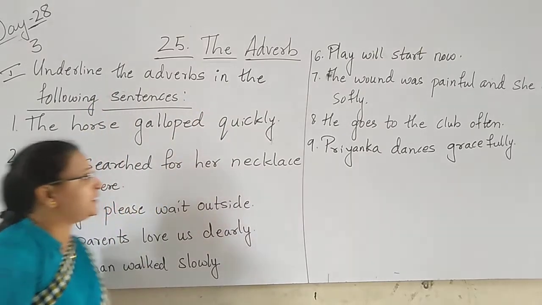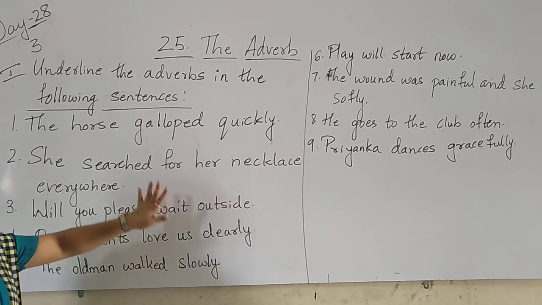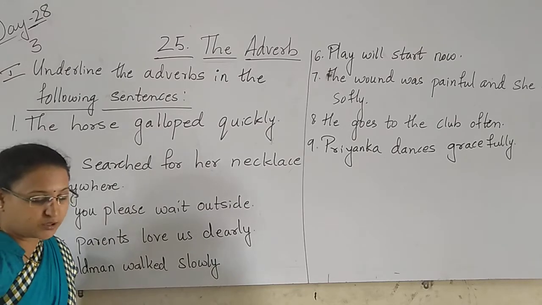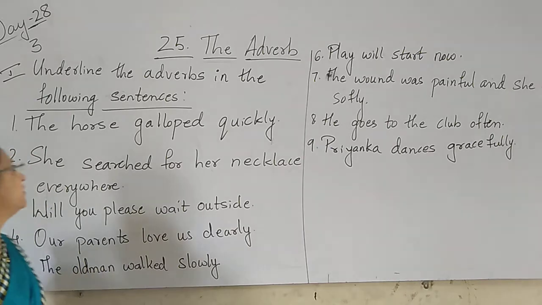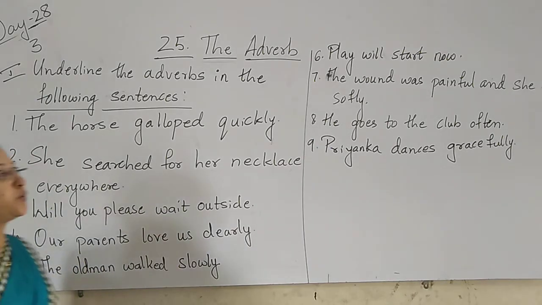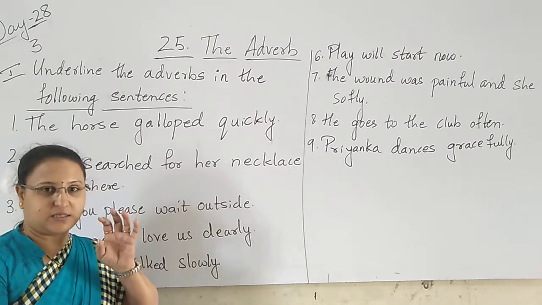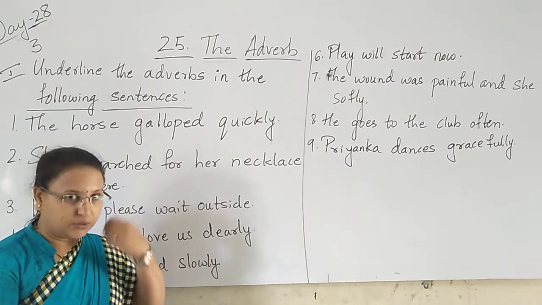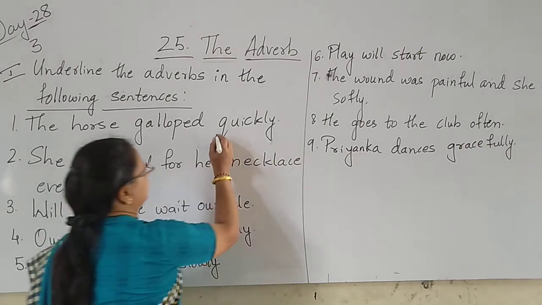Yes. In this sentence, which is the adverb? Only that adverb you have to underline. So here, the horse gulped quickly. Gulp is ate, swallowed. Yes. The horse gulped quickly.